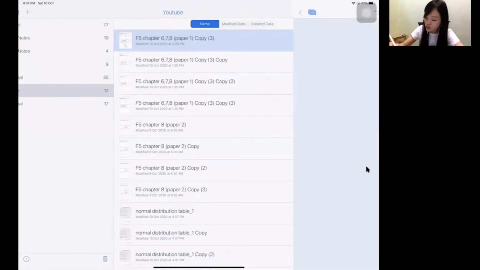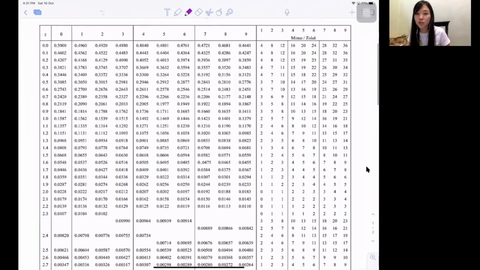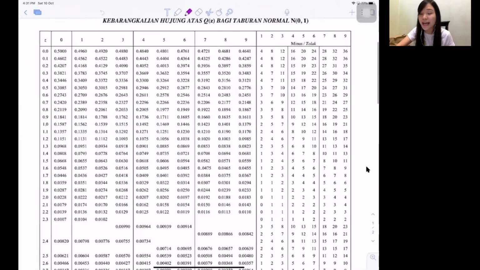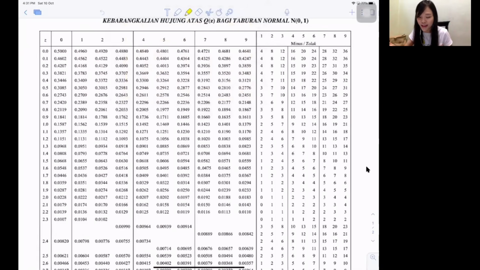How does the normal distribution table look like? It looks like this. This is the normal distribution table. This table will be provided in SPM. Some school teachers will teach you using a calculator method, but the calculator method doesn't work for every type of question. That's why you had better master how to use this table. Let's talk through this table, okay? Because I need you to have this basic to survive today.